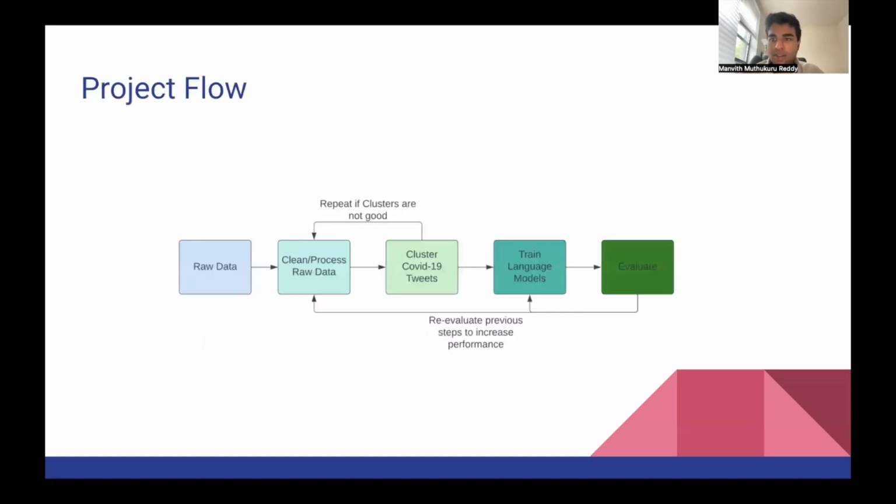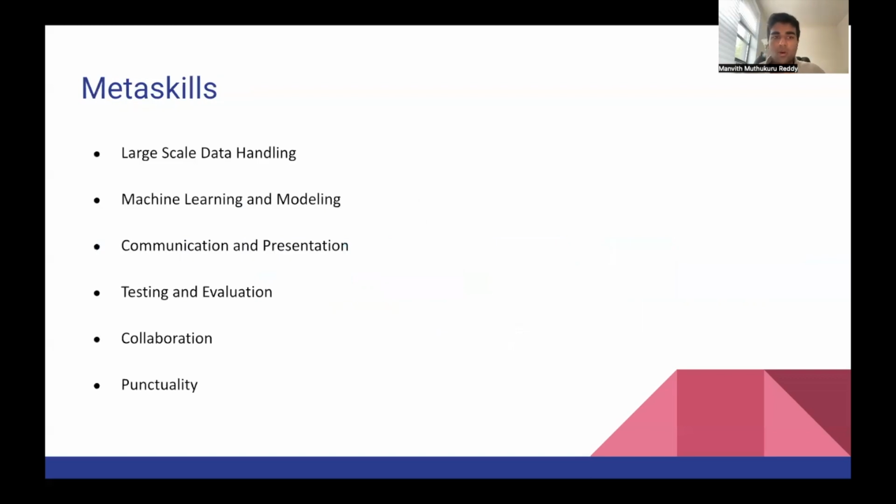This was the general project flow. You basically get raw data, we clean and process it, we cluster them, we go back if the clusters are not good, train language models, and at any point, obviously, you have to reevaluate and go back. And this is actually a project flow I drew for the proposal, and I feel like it is exactly what happened in the project as well, and it was a lot of iterative going back and forth and trying to figure stuff out.